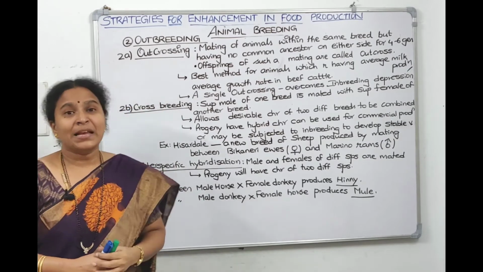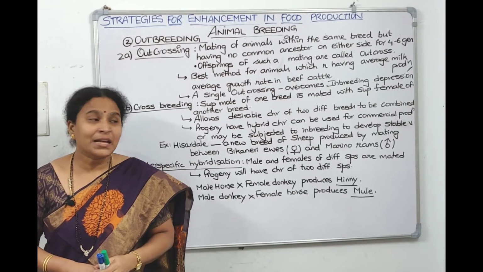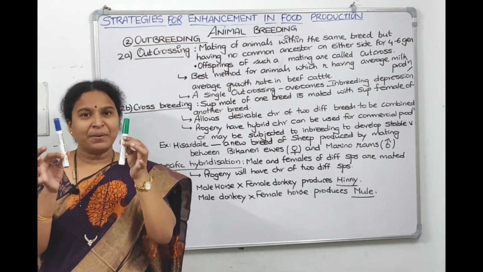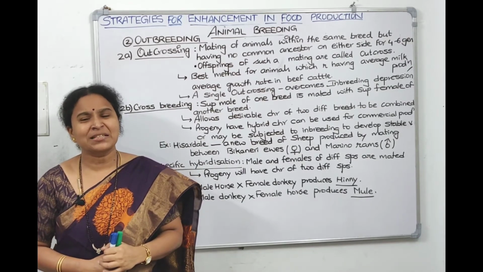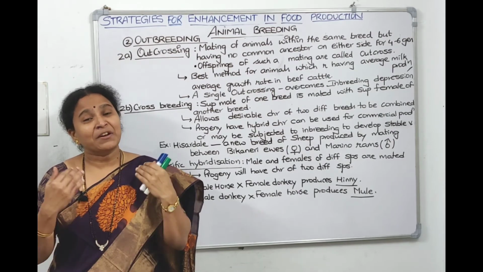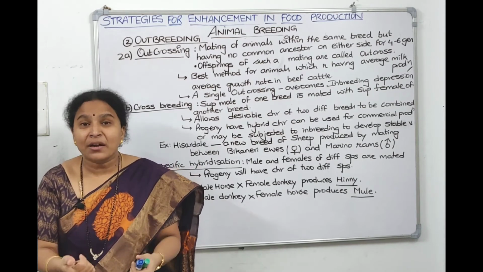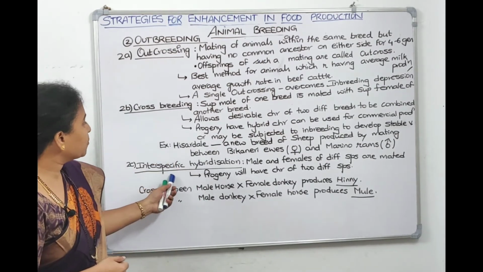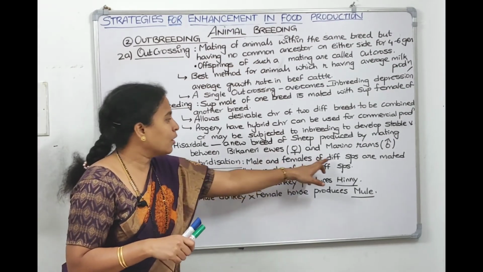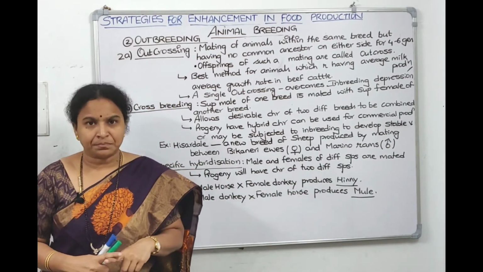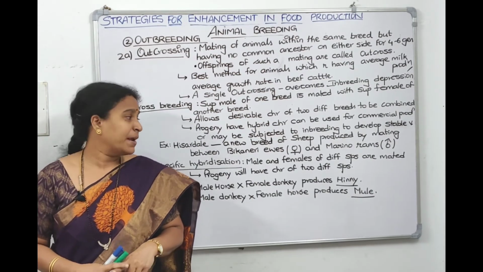Now, outcrossing is between the same breed but without a common ancestor, and crossbreeding means it is between two different breeds. And interspecific hybridization means between two different species only. That is called interspecific, you get a species hybrid, so that is why it is called interspecific hybridization, in which you take the male of one species and the female of another species and mate them. If normal mating is not possible, we do artificial or induced mating.